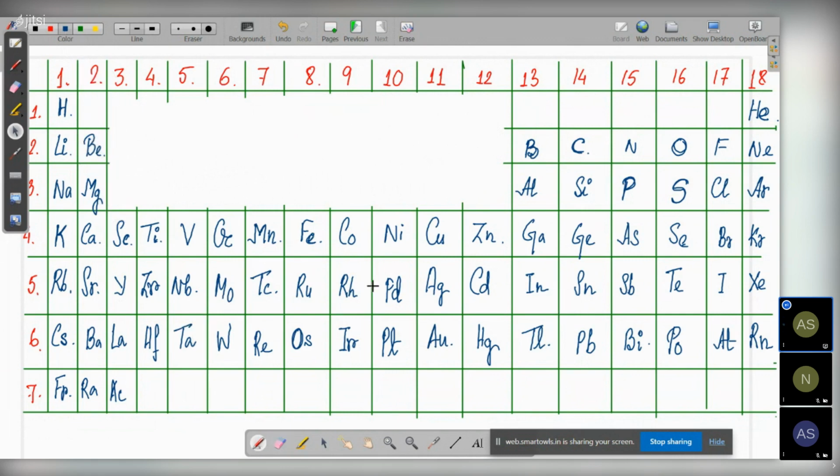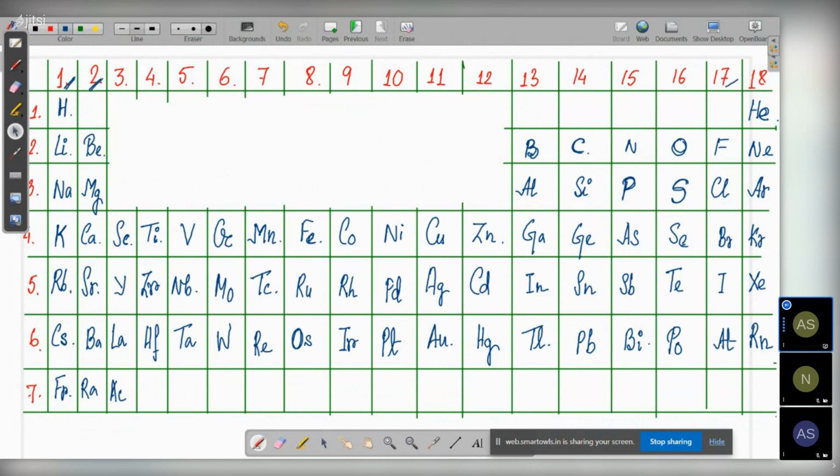So this is the entire periodic table. Now the question is, do you need to remember everything? That's a trick question, because you need to remember, but you also do not need to remember everything. You need to know group one and group two. This you need to memorize.